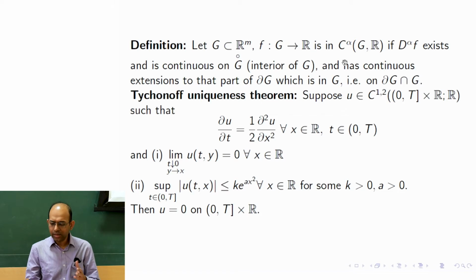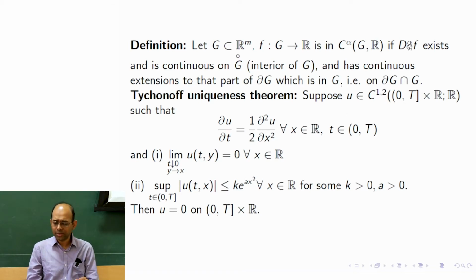So the general definition goes this way: I would say that a given function f is in C^α(G; R) if f is a map from G to R such that f is αth time differentiable.